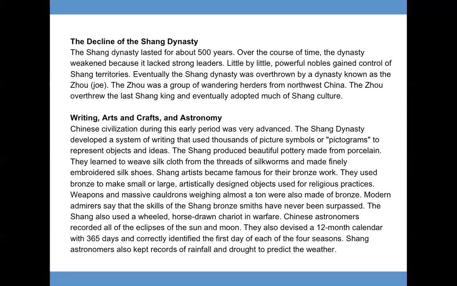Writing, arts and crafts, and astronomy. Chinese civilization during this early period was very advanced. The Shang dynasty developed a system of writing that used thousands of picture symbols or pictograms to represent objects and ideas. The Shang produced beautiful pottery made from porcelain. They learned to weave silk cloth from the threads of silkworms and made finely embroidered silk shoes.